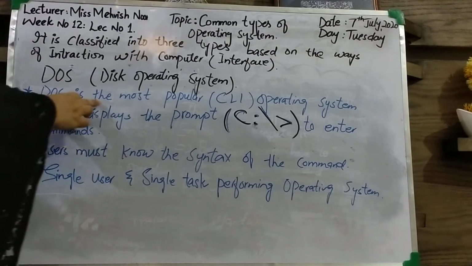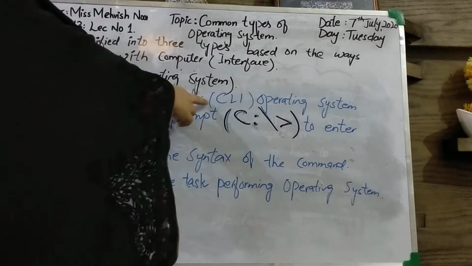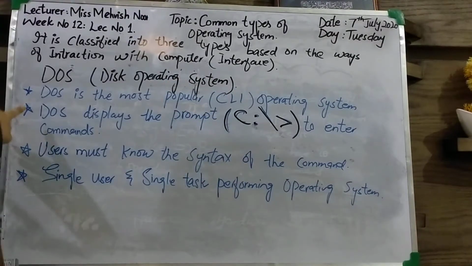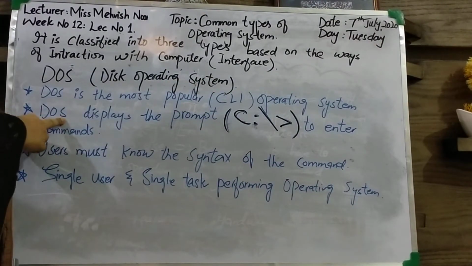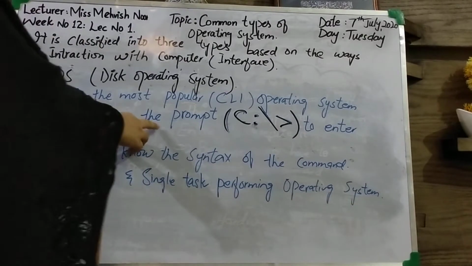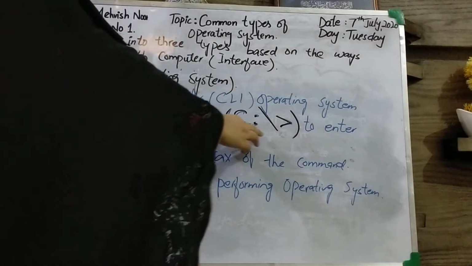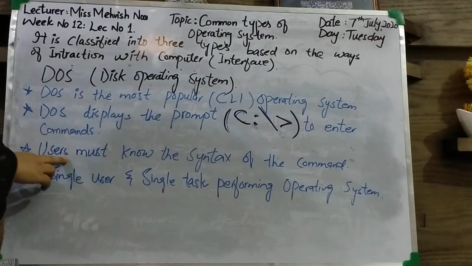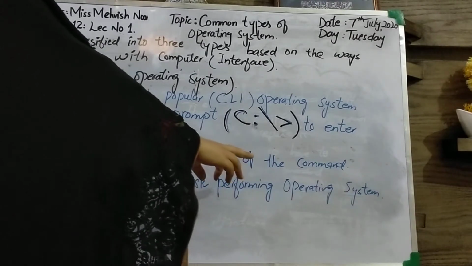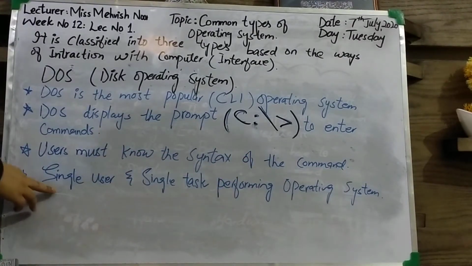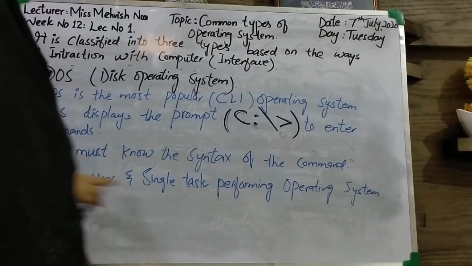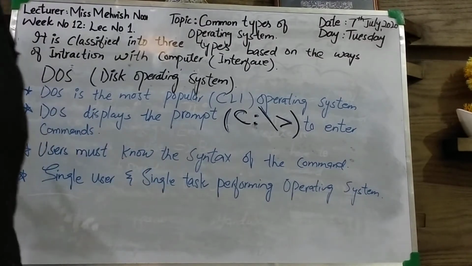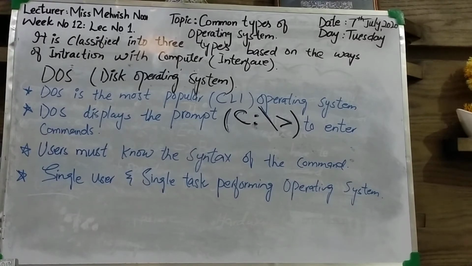DOS is the most popular command line interface operating system. DOS displays the prompt here to enter commands. Next, users must know the syntax of the command. And the fourth one is single user and single task. DOS is a single user and single task performing operating system.